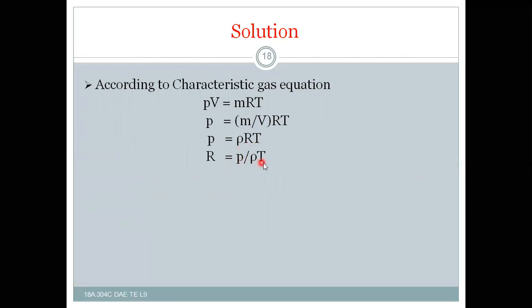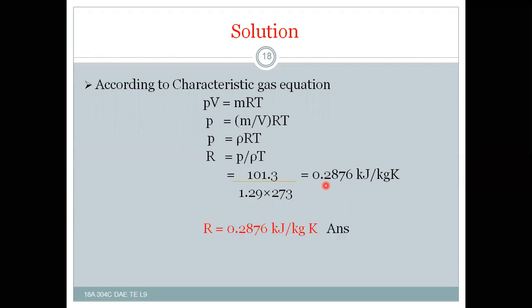R is equal to P by rho T. So R is 101.325 by (1.29 into 273). Then you will get 0.2876 kilojoule per kg Kelvin. Right? This is the solution for the third example. So this will be the answer.